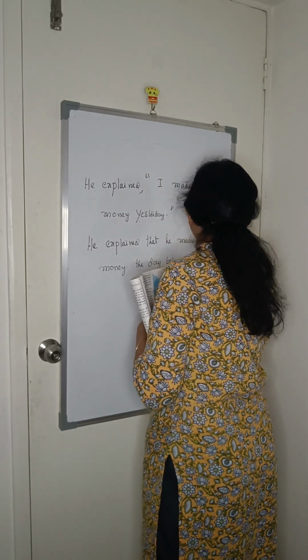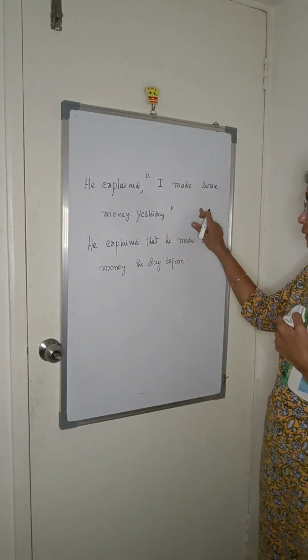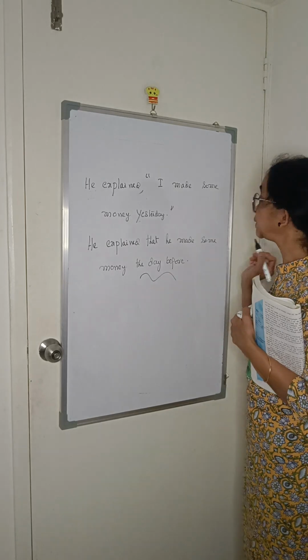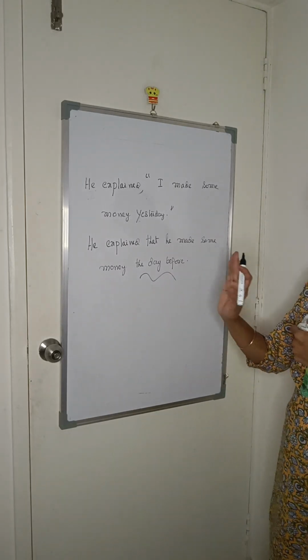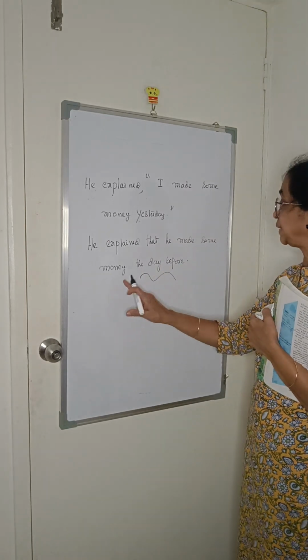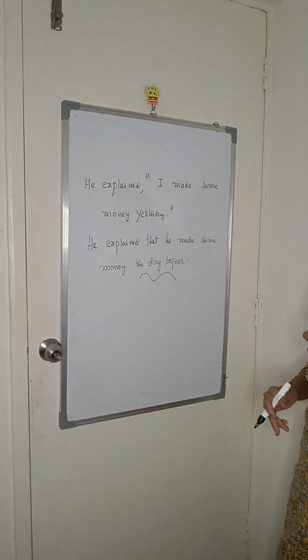Yesterday in direct speech becomes the day before in indirect speech. No inverted commas. Understood?